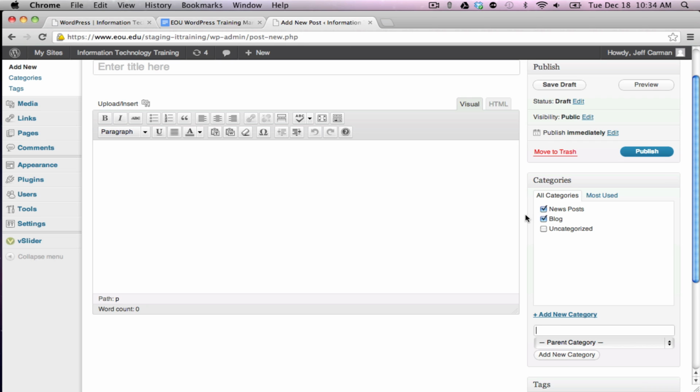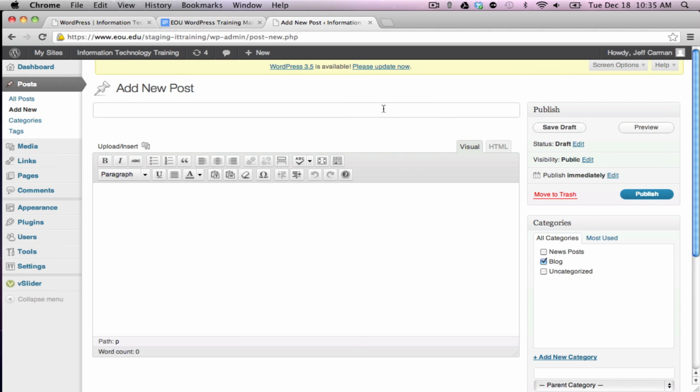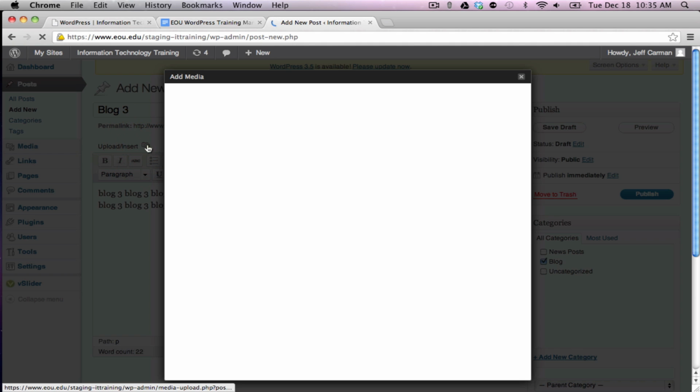So basically, when you create a post, you come over to the category and select which category you want this to be in. We're going to call this blog 3, and I'm just going to write some random text here, just pretend it's an actual blog or something like that. You can do the same things within your blog that you can do with pages. You can add pictures and such. I'll go ahead and add one here just so you get an idea of what it looks like.